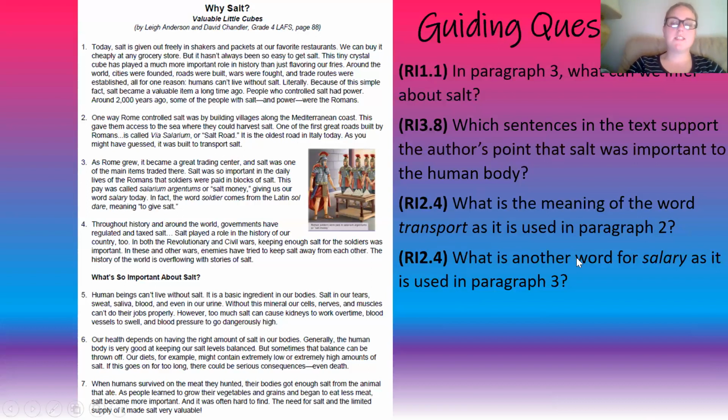The next question, what is another word for salary as it is used in paragraph 3? So it says, this pay was called salarium argentums, or salt money, giving us our word salary today. In fact, the word soldier comes from the Latin soldare, meaning to give salt. So if you're giving money, that would be a salary. So it talks about they were giving salt, they were being paid with salt. So now we're not paid with salt, we're paid with money. So a salary is to give someone money for work that they've done.